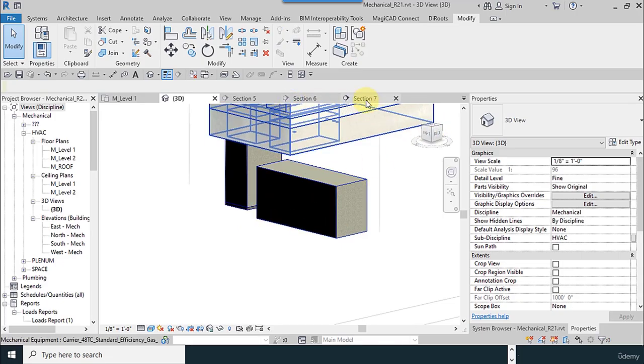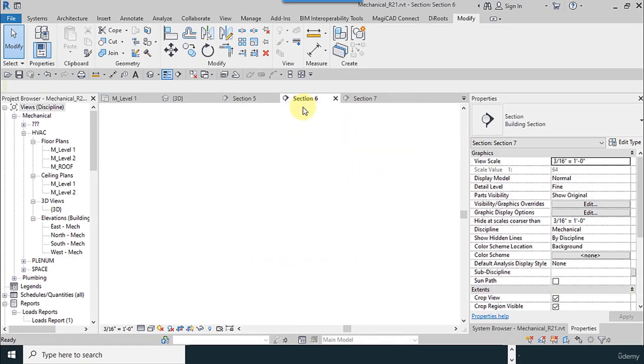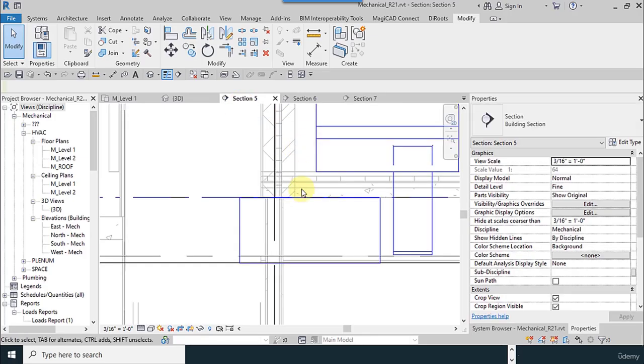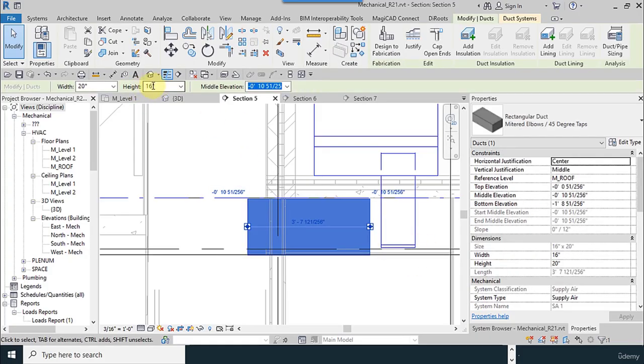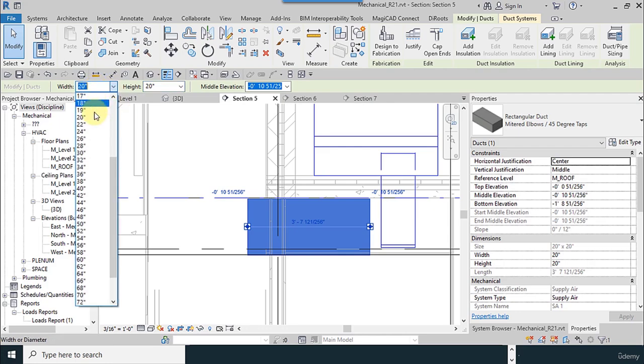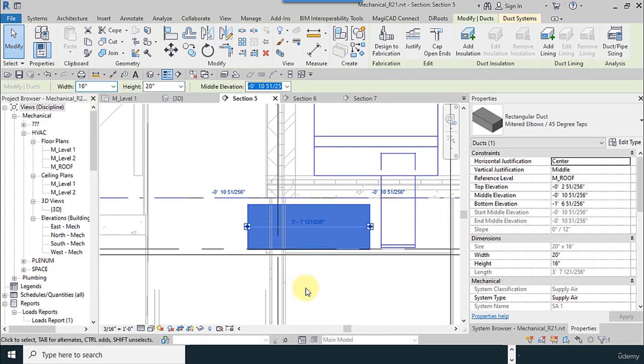So I connect them again. For the drop ceiling space, it's a lot, so I use 16 by 20.